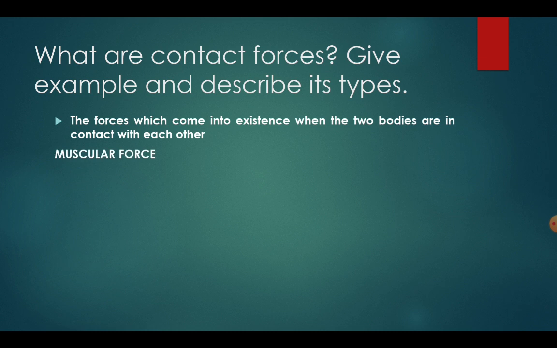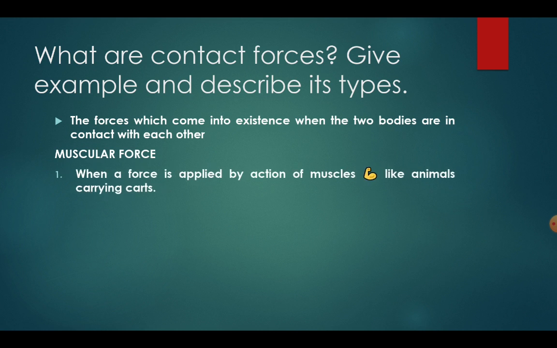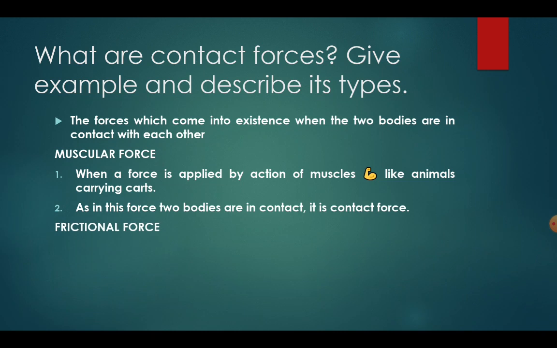Now these are further of some types. The first type is muscular force. This is the force applied by the action of muscles. Like animals carrying carts, they apply their muscular force to carry the cart. Here you can see that the animal and the cart are both in contact, that's why it is a contact force. Let's see frictional force.